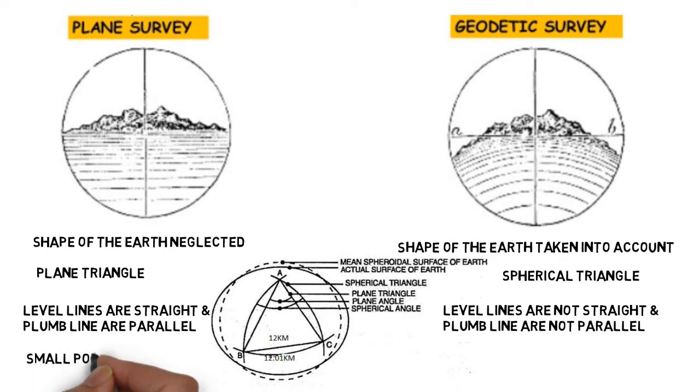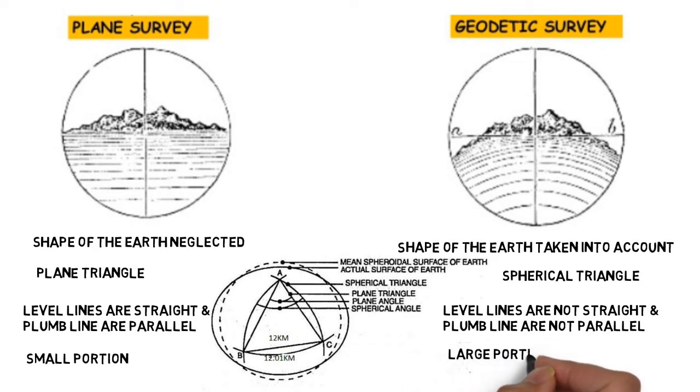Number 4, plain surveying is concerned with a small portion of the earth's surface, whereas geodetic surveying includes work of large magnitude and high degree of precision.